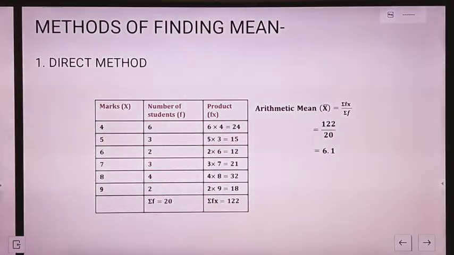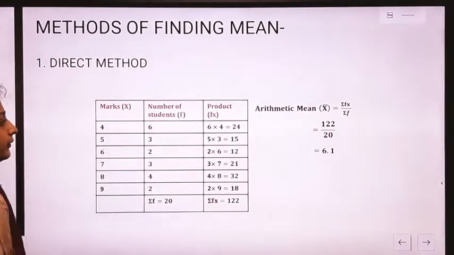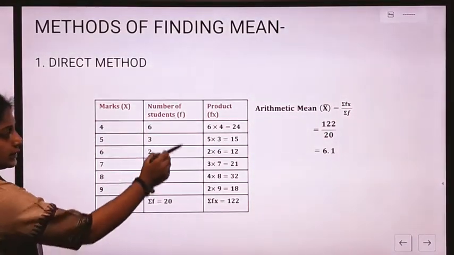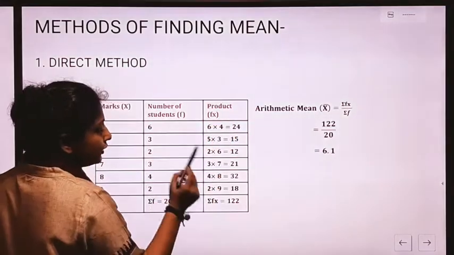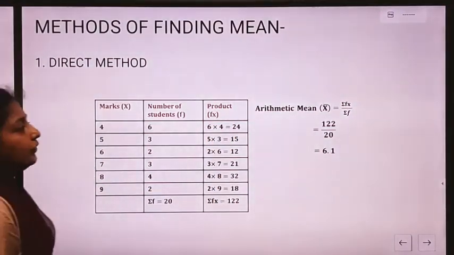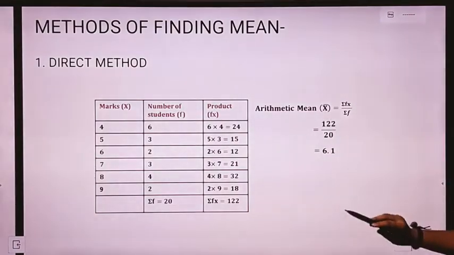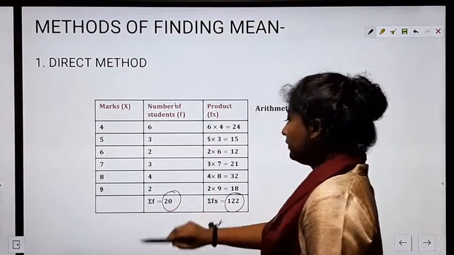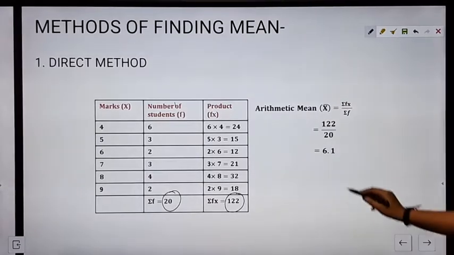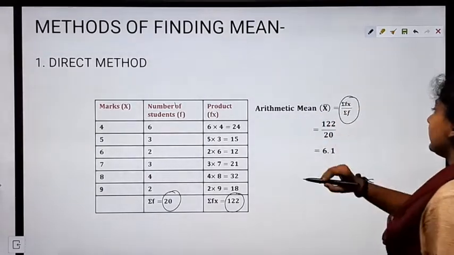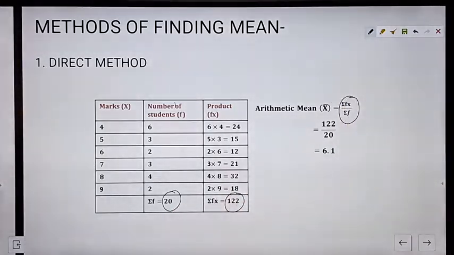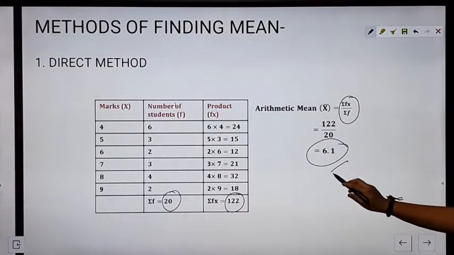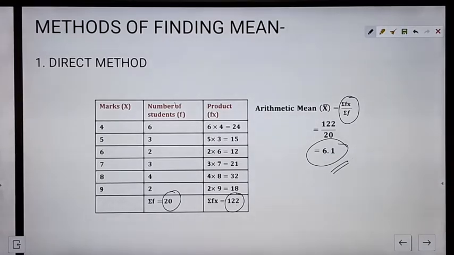Okay. In the next step, what do we have to do? We need to find the sum of all these values, that is summation f, and we also have to find the sum of these values, this is summation fx. So the formula for the arithmetic mean would be: the mean is equal to summation fx upon summation f, that is this value divided by this value, and by calculation the mean comes out to be 6.1. So this is the direct method of finding the mean.